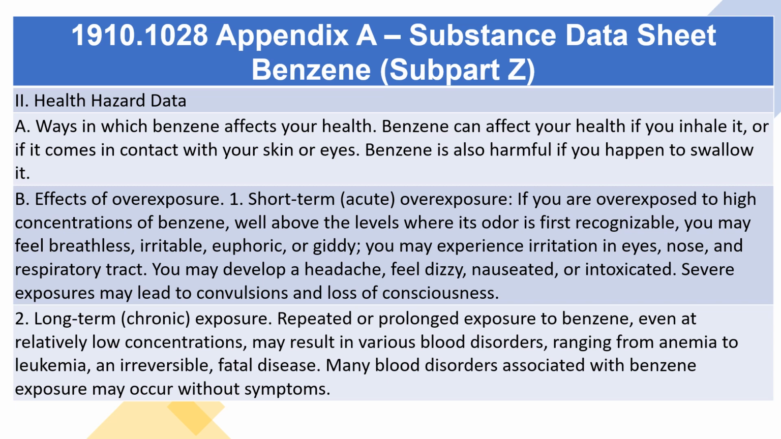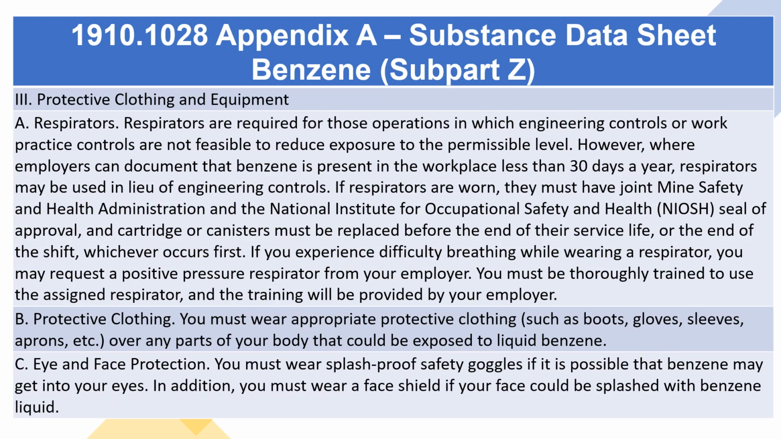2. Long-term, chronic, exposure. Repeated or prolonged exposure to benzene, even at relatively low concentrations, may result in various blood disorders, ranging from anemia to leukemia and irreversible, fatal disease. Many blood disorders associated with benzene exposure may occur without symptoms. 3. Protective clothing and equipment. A. Respirators. Respirators are required for those operations in which engineering controls or work practice controls are not feasible to reduce exposure to the permissible level.